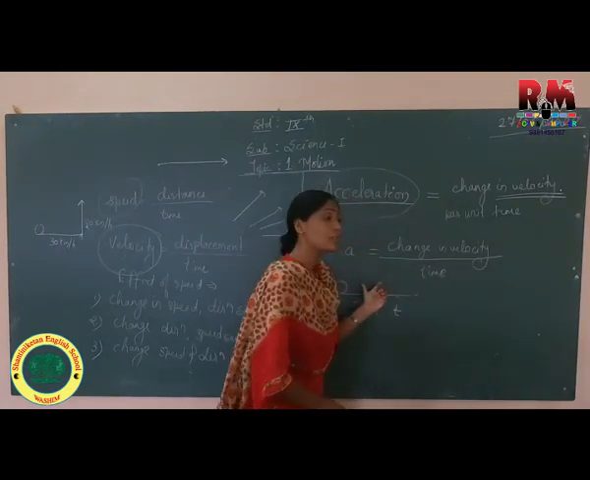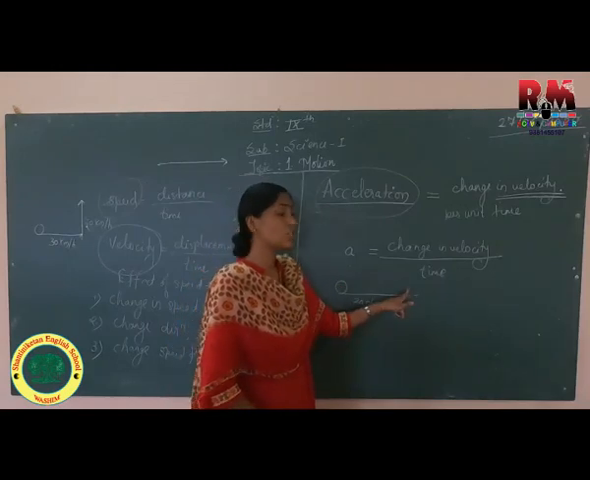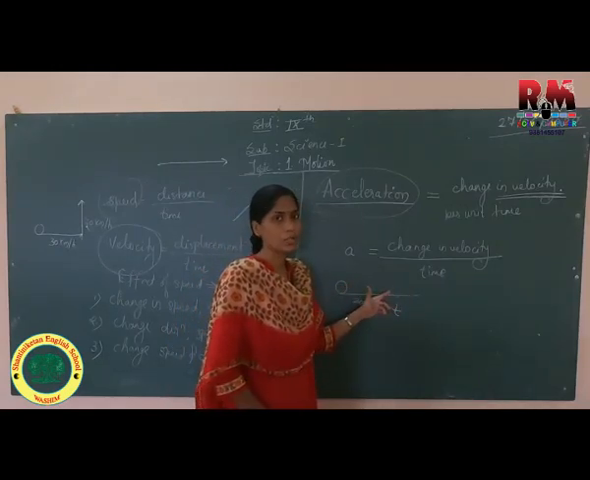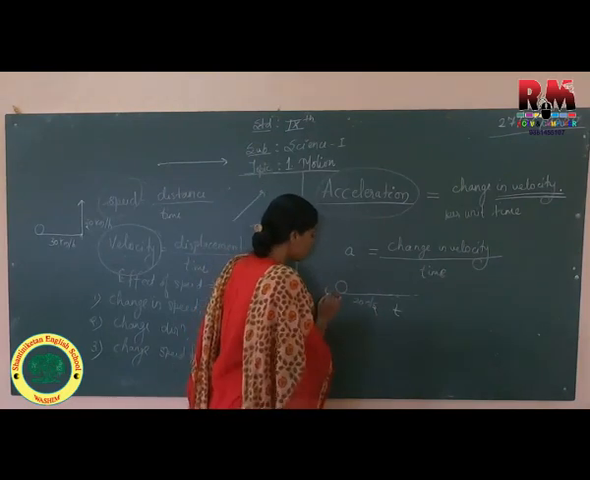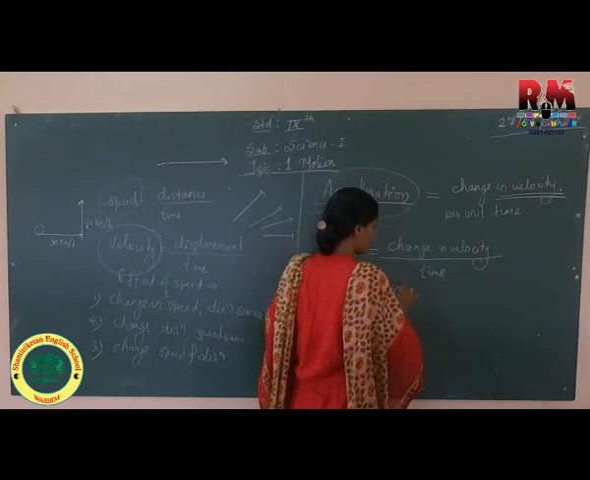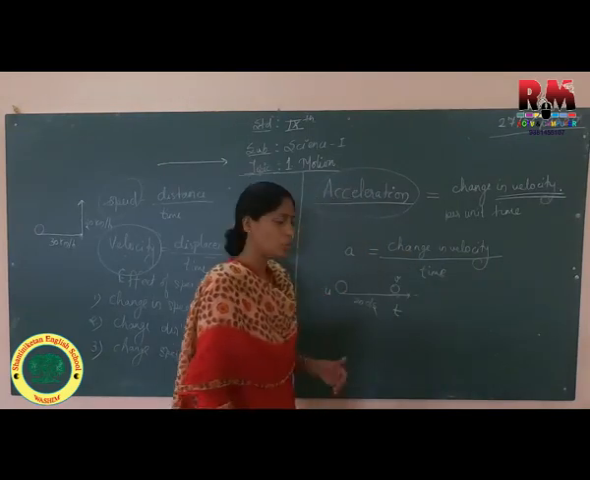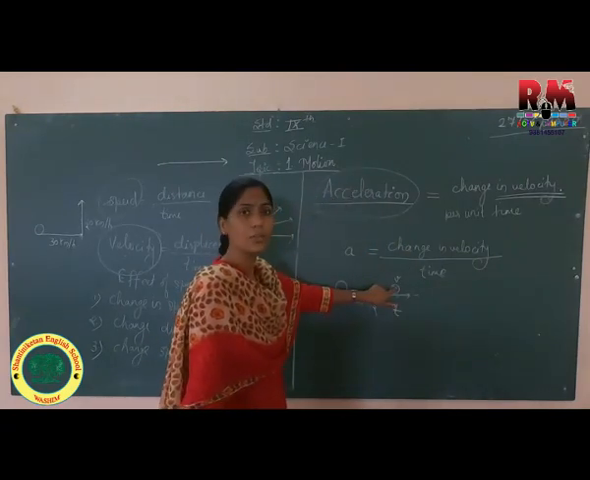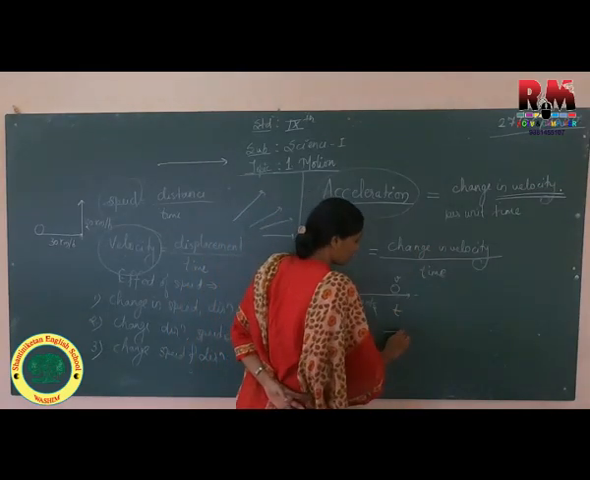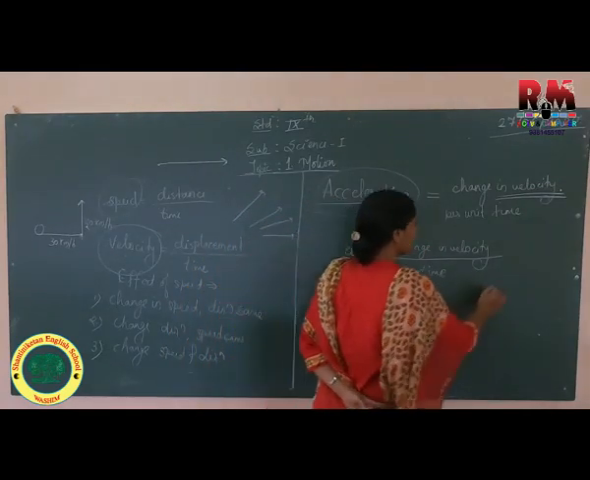So here we can find there is a change in velocity. This particular ball is changing its velocity. Suppose u is the initial velocity and v is the final velocity. So there is a change in velocity, which means a is equal to